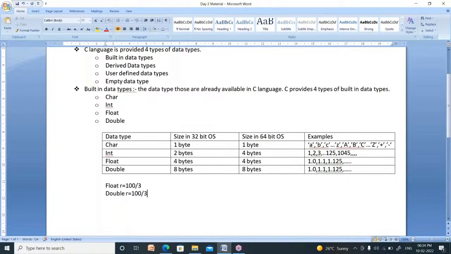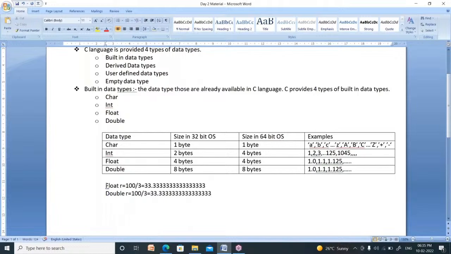I am creating one more expression here. What is the result of 100 by 3? The result is 33.333333 and so on. What is the result of 100 by 3 here? It is also the same, 33.33333333 and so on.